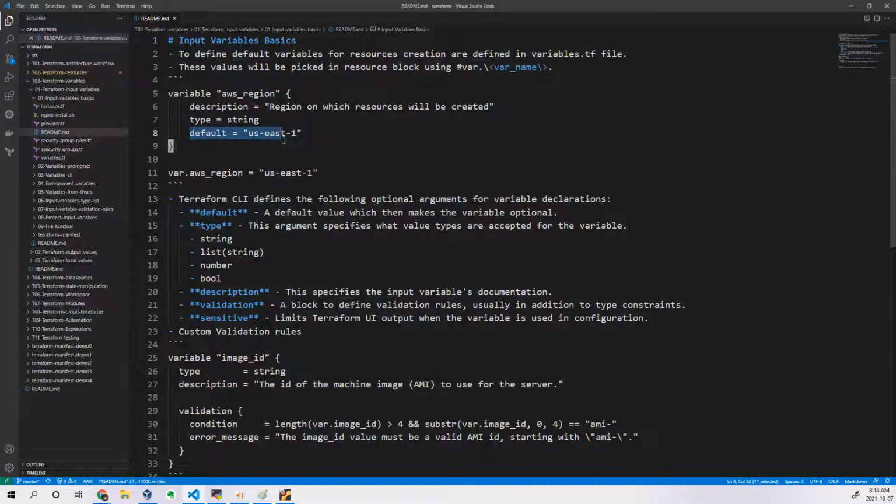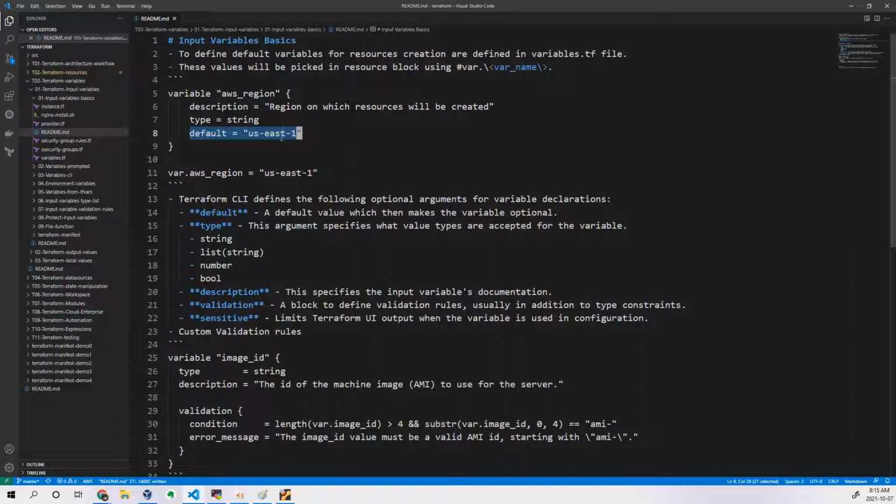If you don't write a default value, what will happen? That might be a question. If you don't write a default value in the variable, when you're executing Terraform plan or Terraform apply, it will prompt you for a variable, it will ask you for a value. So you have to keep on passing information to it. Instead of taking that headache, directly pass a default value. If a person forgot to give a value, it will take the default value, so nothing will fail for your Terraform commands when they get executed. Okay, so this is the best way to do it.